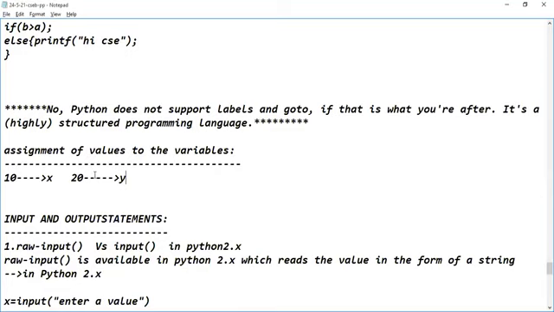Are you understanding or not? Yes, sir. So what I am doing is assigning values to variables. Here I'm having two values, and these two different values have to be assigned to two different variables, so X and Y respectively.